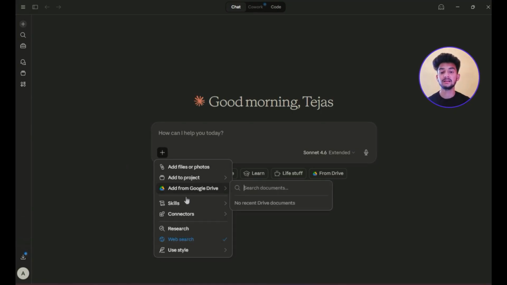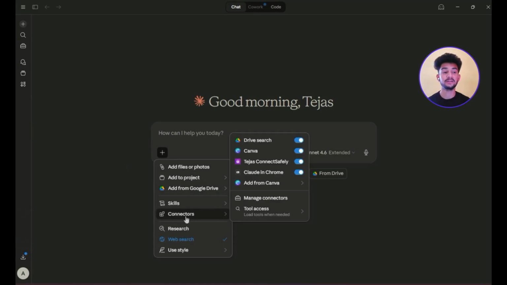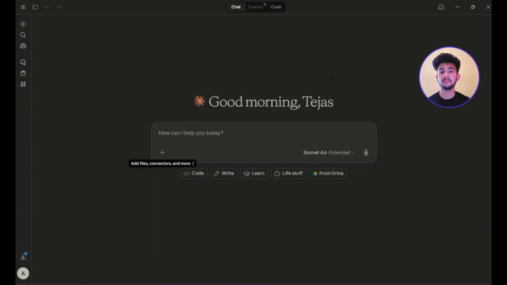I connected my LinkedIn account to Claude using ConnectSafely's MCP server, as you can see on my screen, which basically lets AI not just analyze data, but actually take actions from my account. Now, here's what I'm going to do.